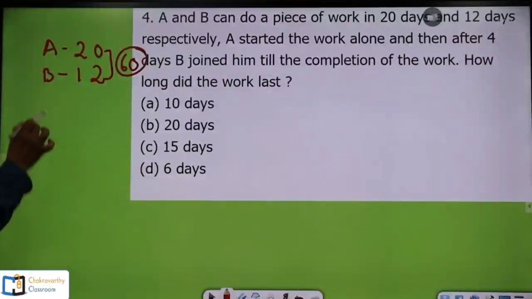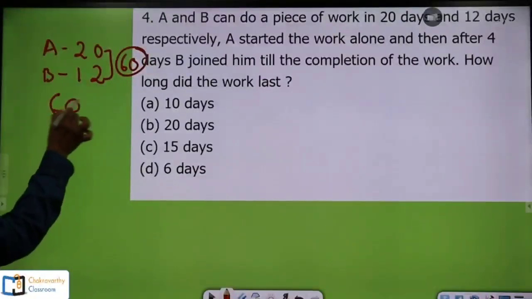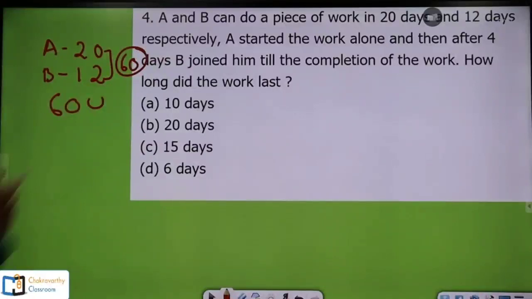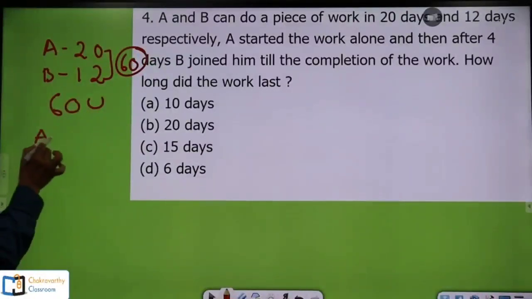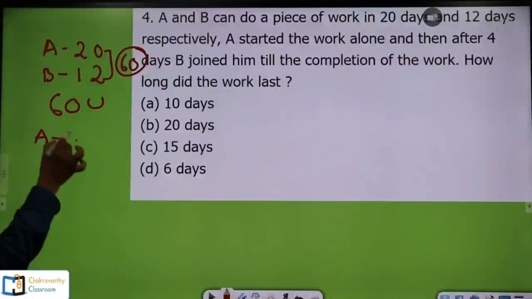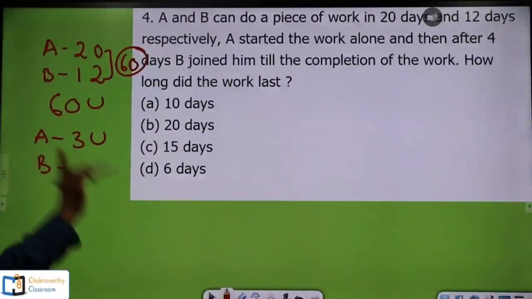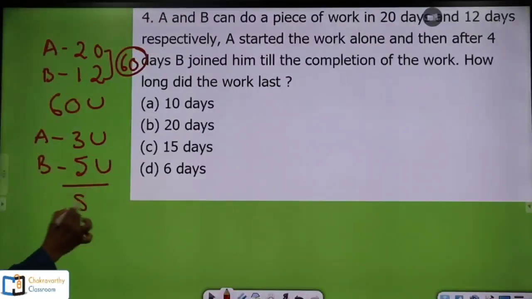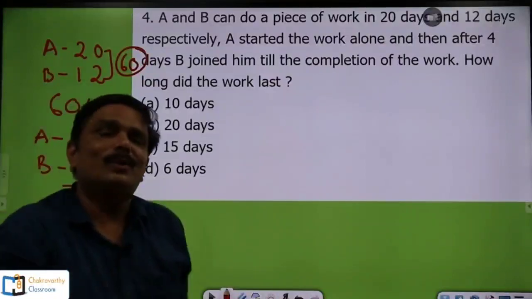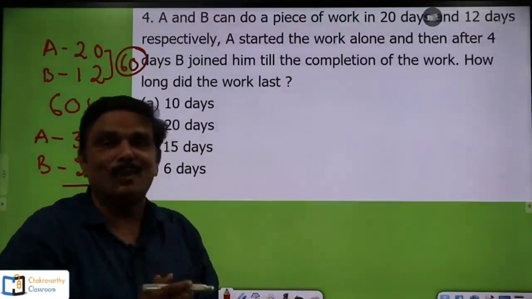So total work is 60 units. Now A's capacity per day is 60 by 20, 3 units, and B's capacity per day is 60 by 12, 5 units. So total is 8 units per day, together A and B can do it. As simple as this. First step is over.